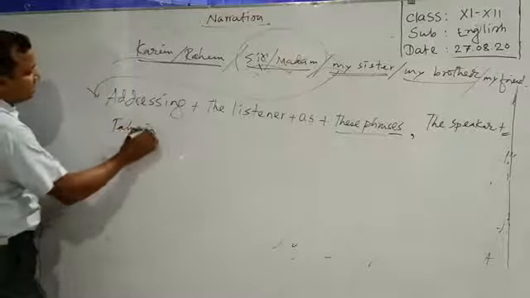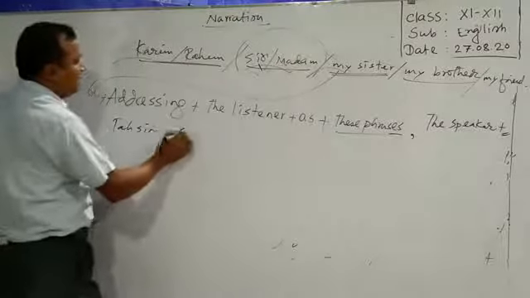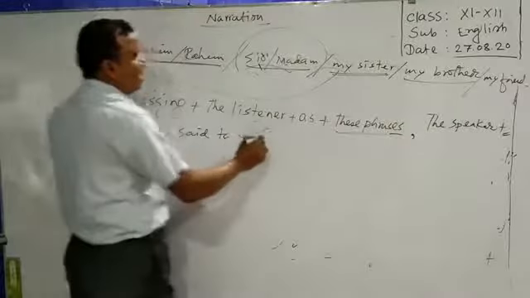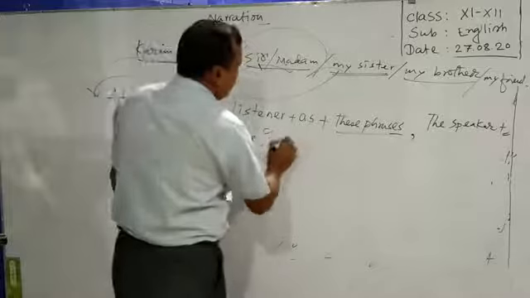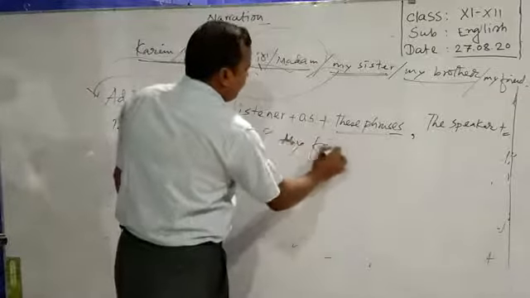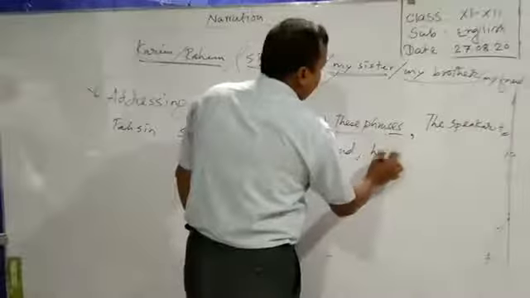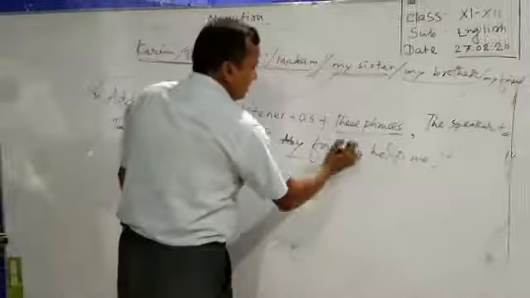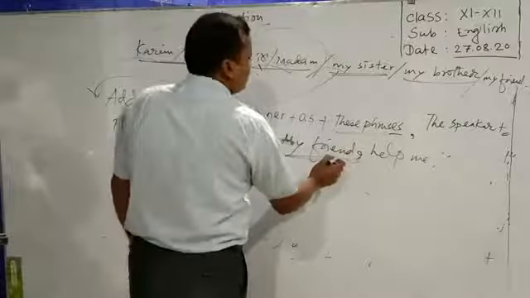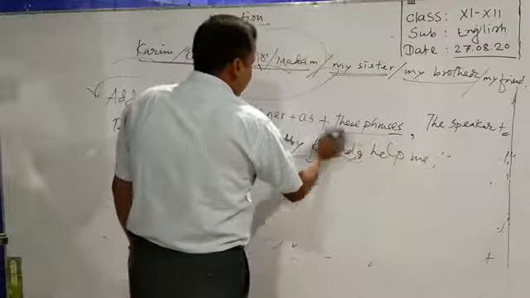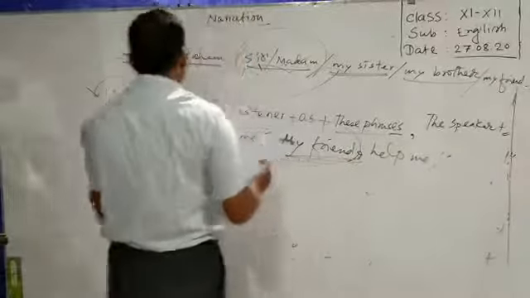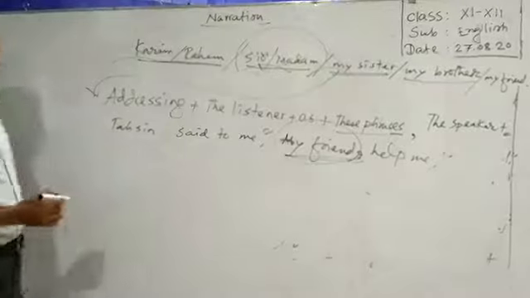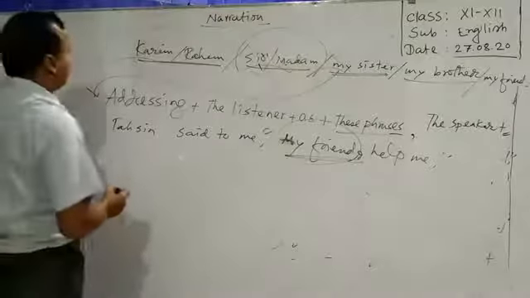Tashin said to me, my friend, help me. Okay, after my friend, here is a comma. So this is the phrase that is addressing someone. So what you have to do to face this phrase, we have to use at first addressing.